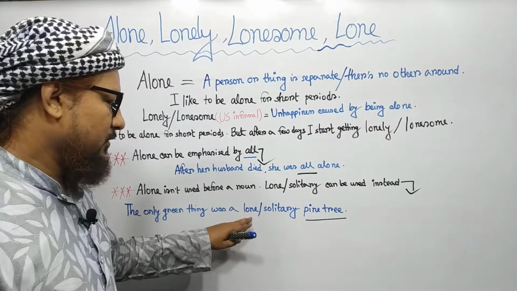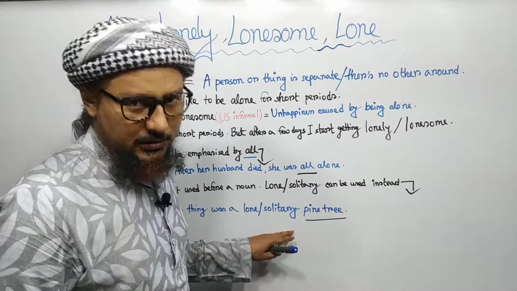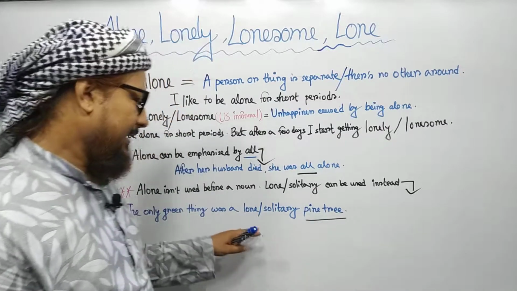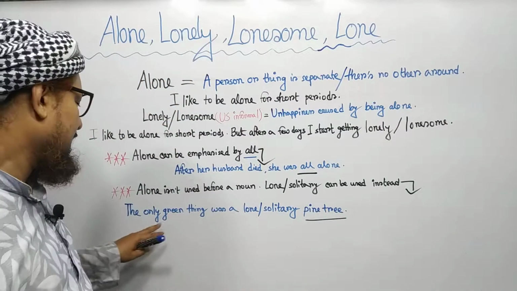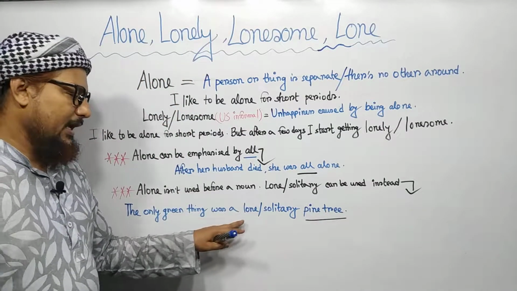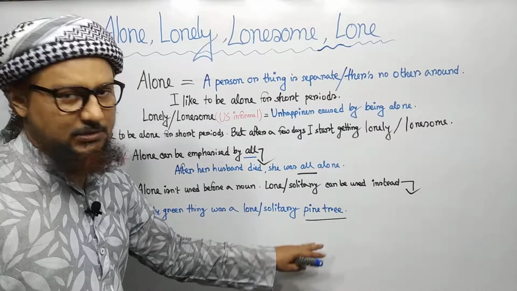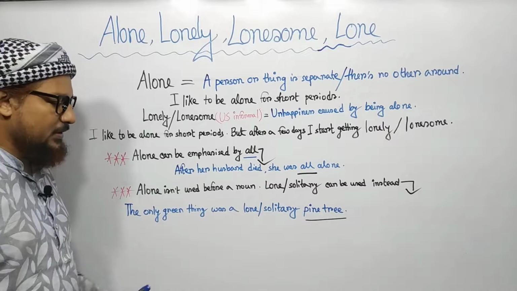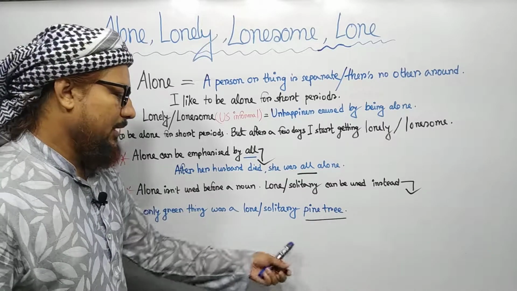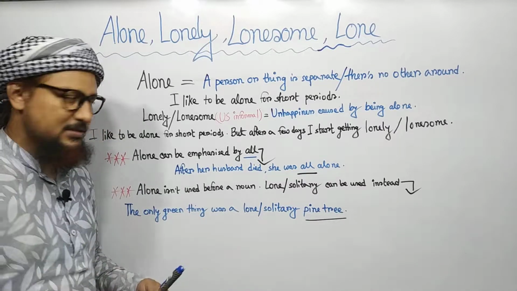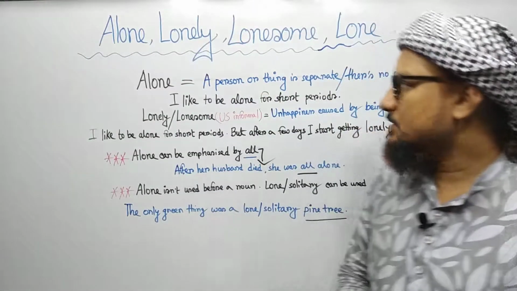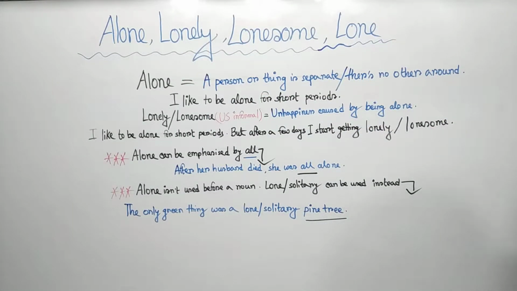That is why I have used lone or solitary. I can use either of them, but I can't use alone, like the only green thing was an alone pine tree. Solitary means the same as alone or lone does. So this is all about alone, lonely, lonesome, and lone.